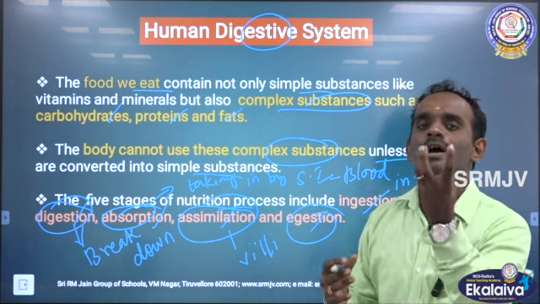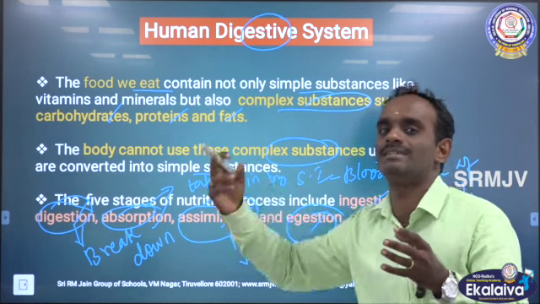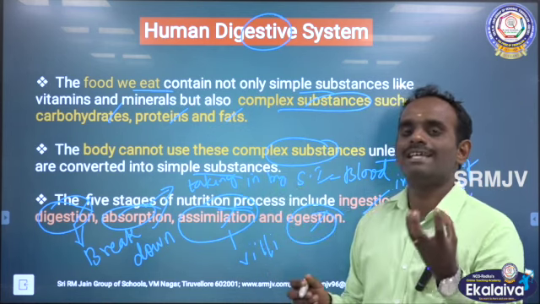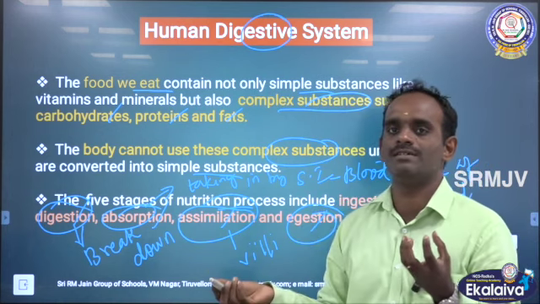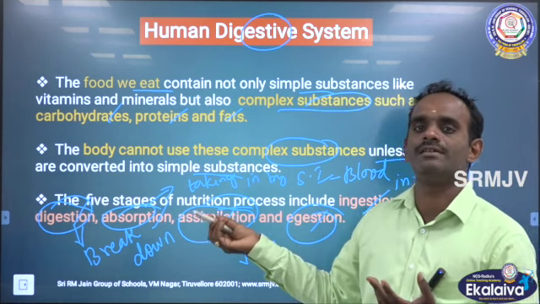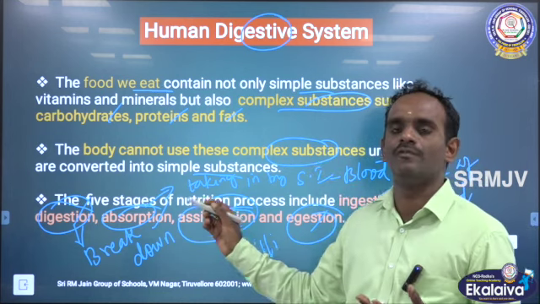Third is absorption, intake of nutrients into the blood. Fourth is assimilation, intake of energy to the respective cells. And the last one is egestion, elimination of undigested food.